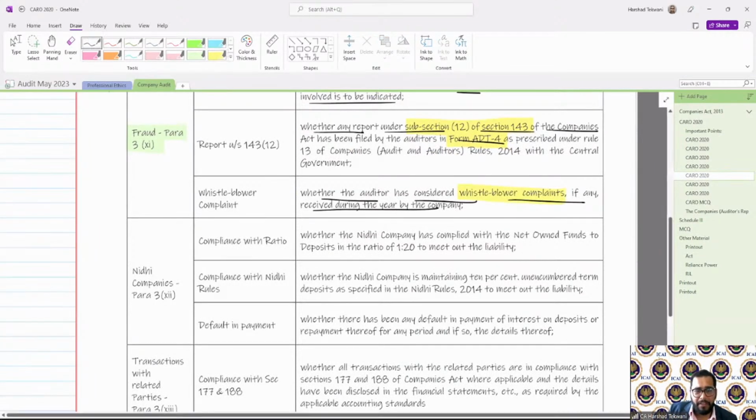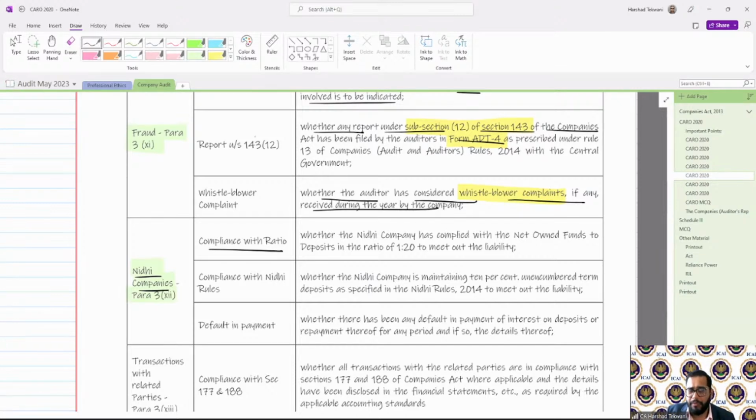Now, the next paragraph is with respect to the Nidhi company. So if it is a Nidhi company, then only this will be applicable. Compliance to the ratio. First of all, the Nidhi company's ratio, 1:20. If it is a Nidhi company, whether they have complied with the net owned funds to deposits ratio of 1:20 to meet the liability.